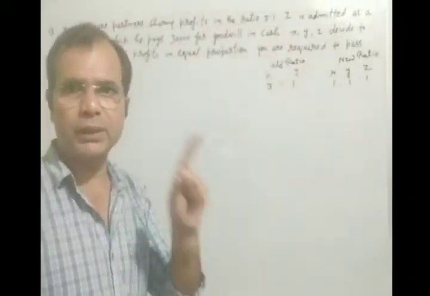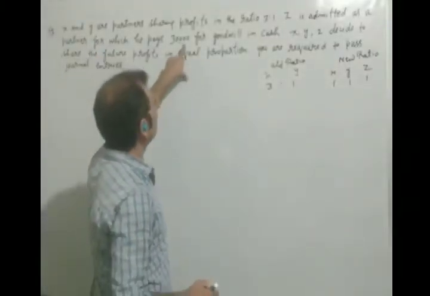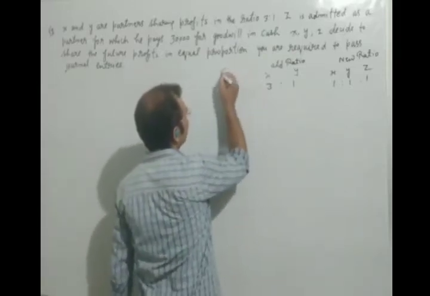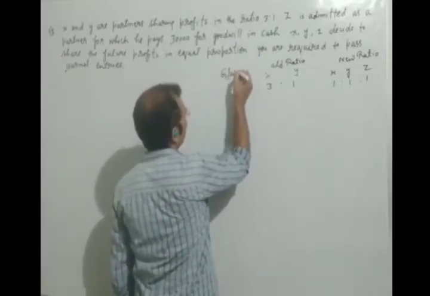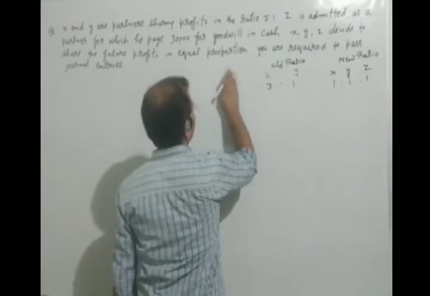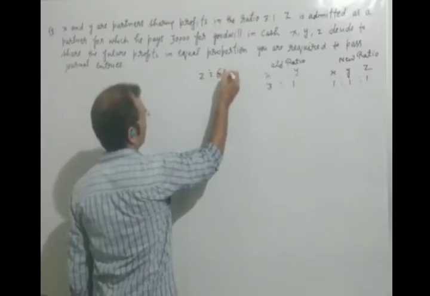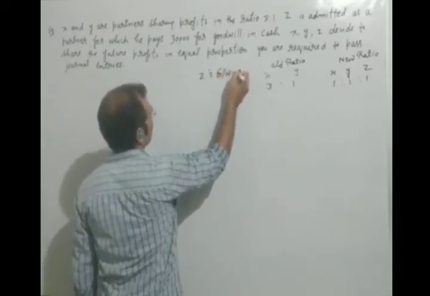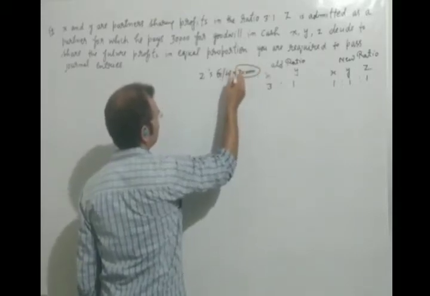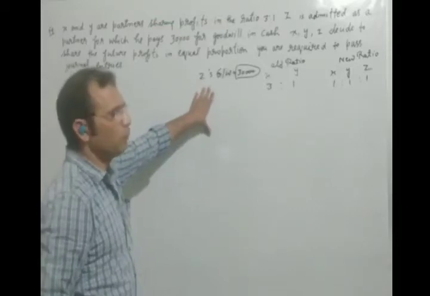One piece of information is also given in the question. You are seeing he brings 30,000 for goodwill in cash. It means Z's goodwill is given in the question, 30,000. This is the goodwill which the new partner Z brings with him.